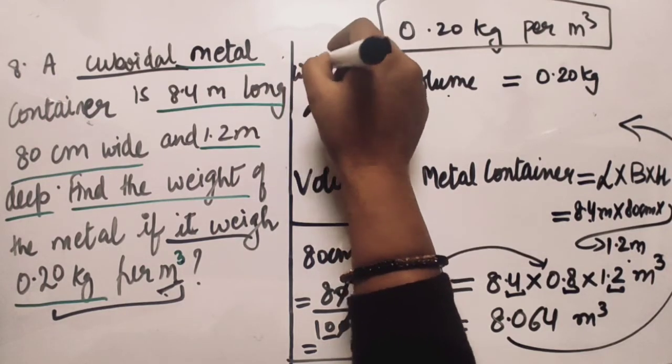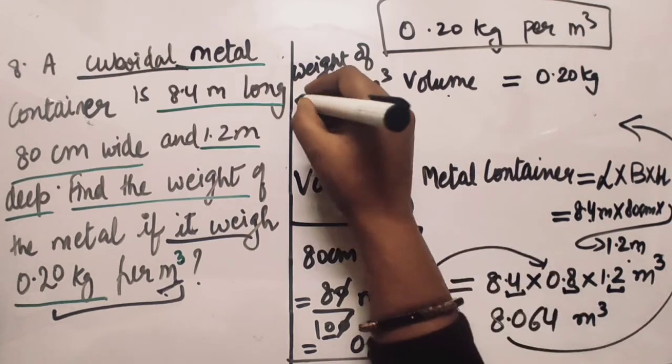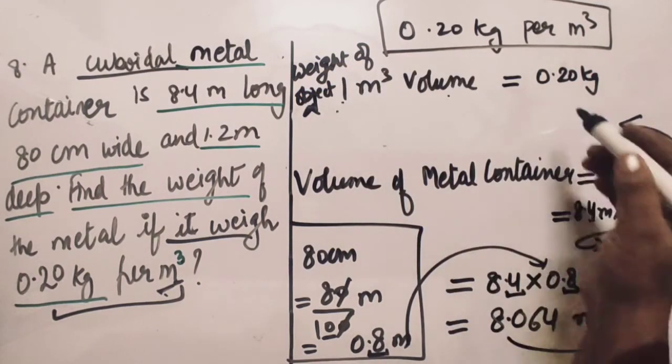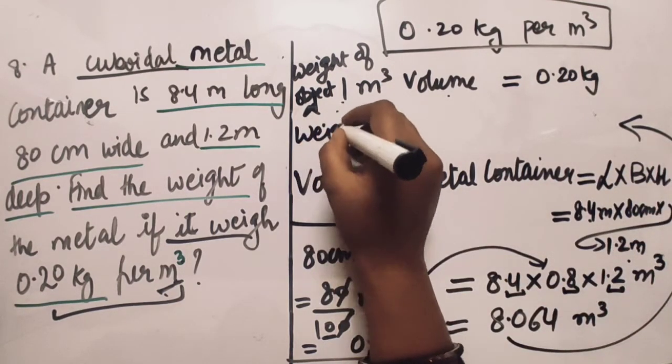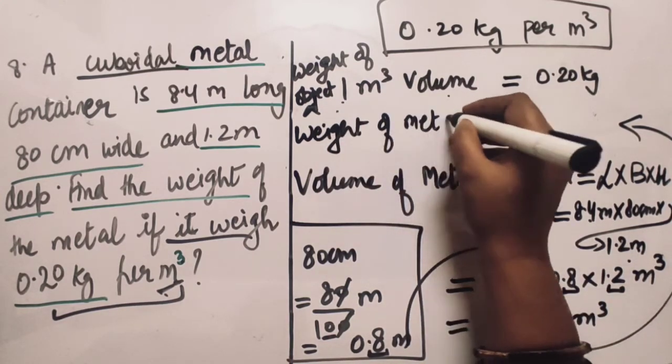So we can write: weight of an object with 1 meter cube volume will be 0.20 kg. And what is the object here? The metal container.